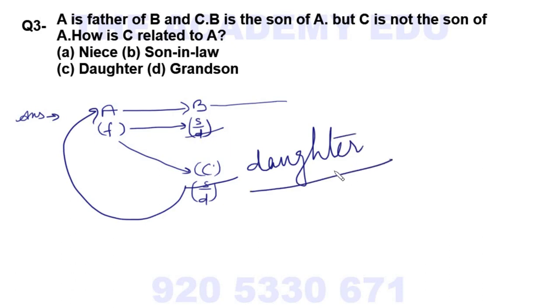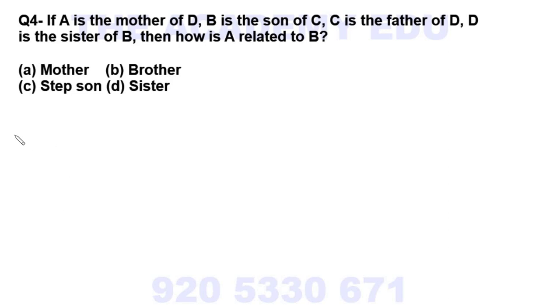Got it, my commandos? So C is the daughter. So daughter is your answer. Got it? How many of you got this answer right? Tell me in comments. Now move to another question.